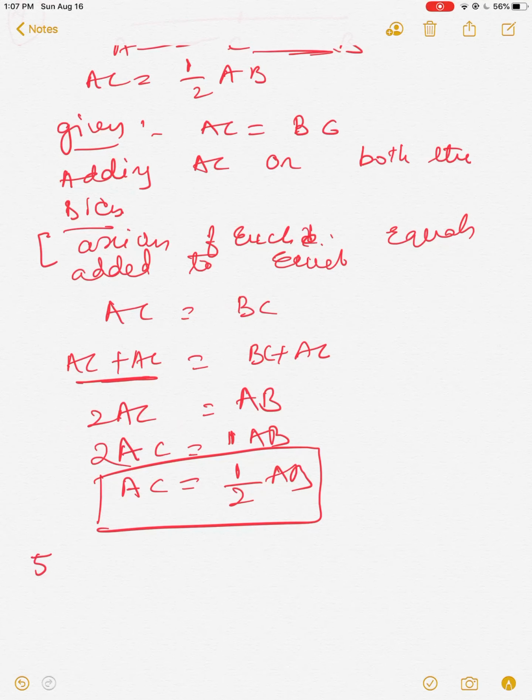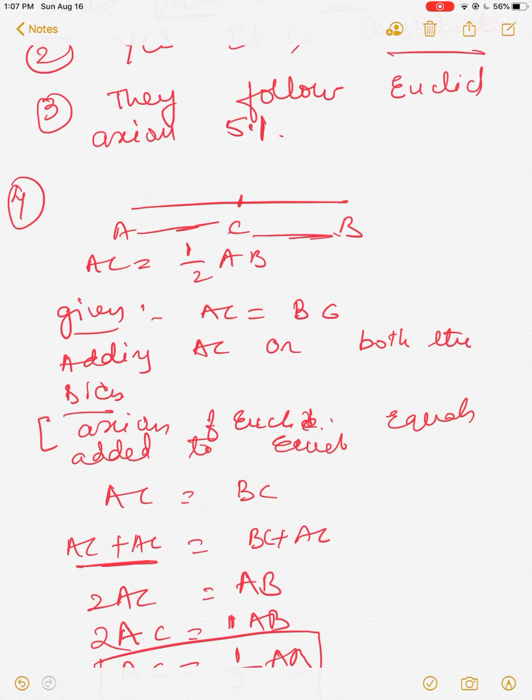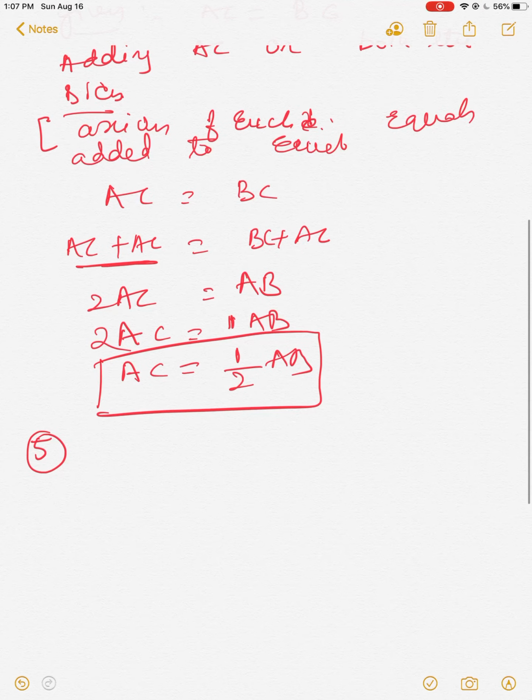Then the fifth problem is that in question number 4, point C is called the midpoint. We have to prove that a line has one and only one midpoint. This is the first figure of the fourth one.